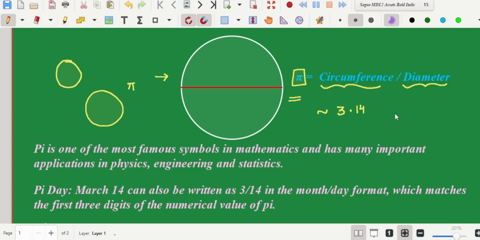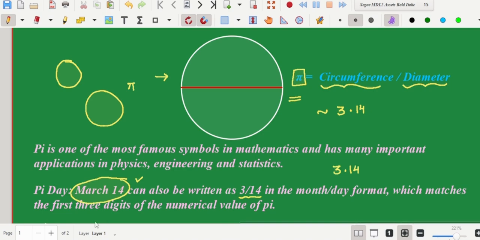For this reason, these days mathematicians all across the globe celebrate Pi Day as well. Pi Day is celebrated on March 14 every year for an obvious reason. The decimal representation of pi starts with 3.14. When you terminate it just after two places, this is the truncated value of pi, truncated after two decimal places. And if you look at 3.14 in the month-day format, you can call it March 14. So this matches the first three digits of the numerical value of pi, and that's the reason March 14 is celebrated as Pi Day all across the globe these days.